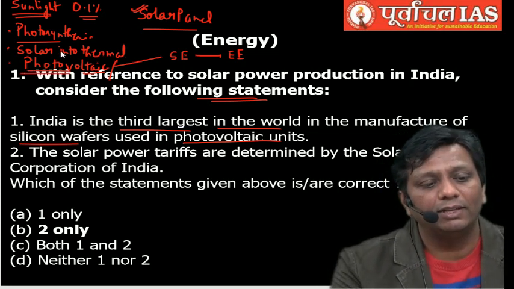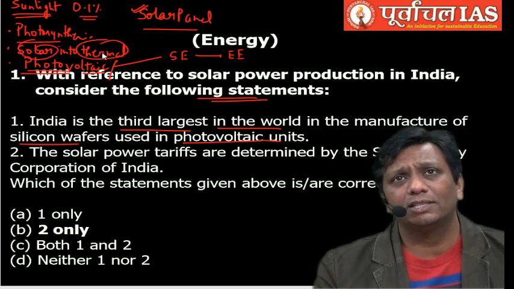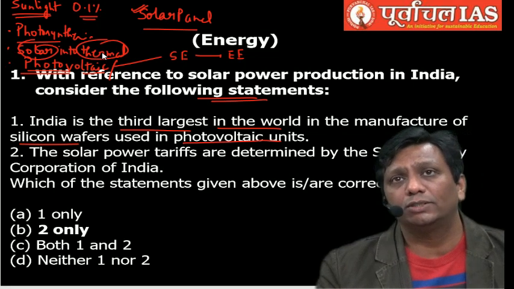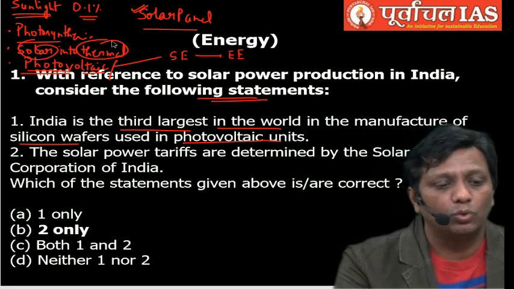Solar thermal is where the sunlight is utilized for heat generation. There are many examples, but I will discuss them with you guys in the static part. Just like solar water heater, solar air heater, solar pond, solar cooker. This type of example comes under solar thermal.